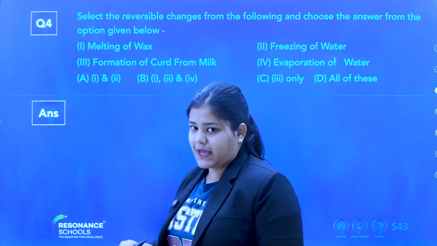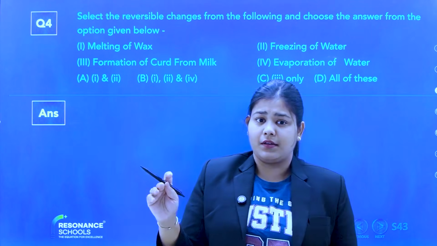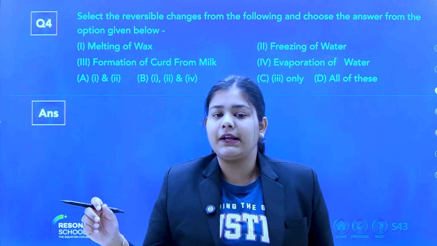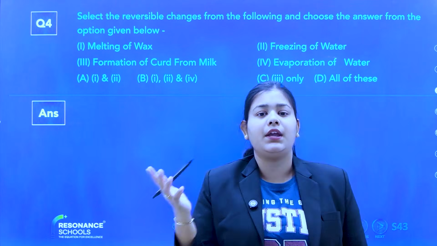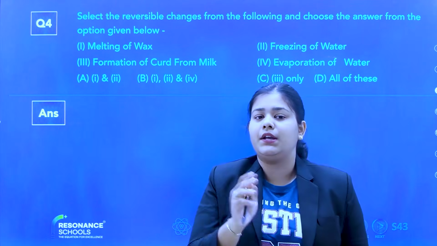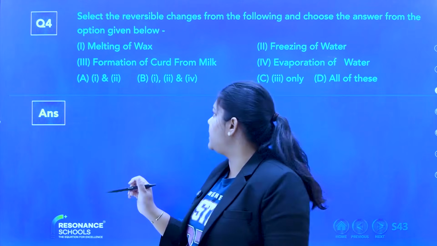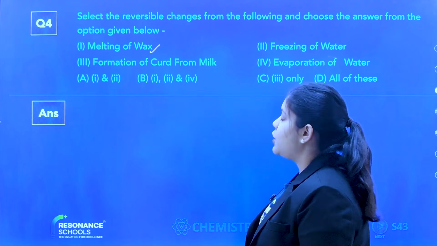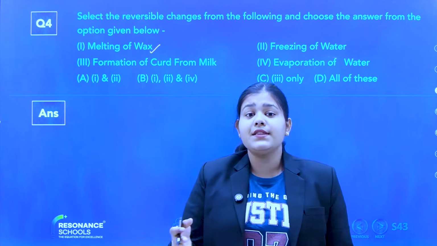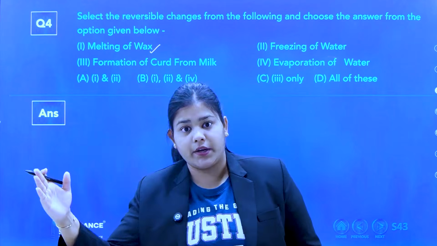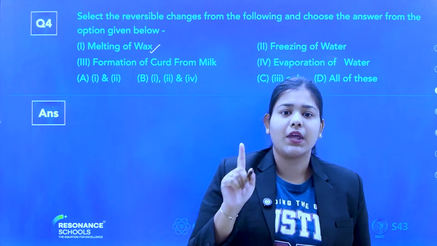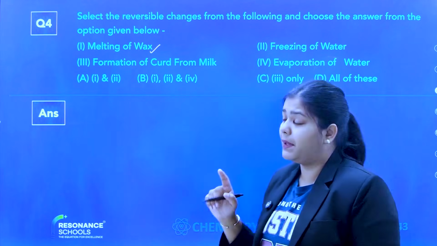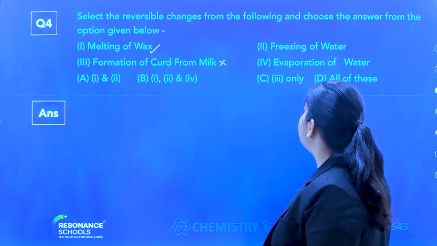First, melting of wax. If wax is simply melting, then it is a reversible change. Again it will be in the solid state. The first answer looks reversible. Formation of curd from milk. Once the milk has converted into curd, you cannot go back. So it is irreversible. So this can't be my answer.